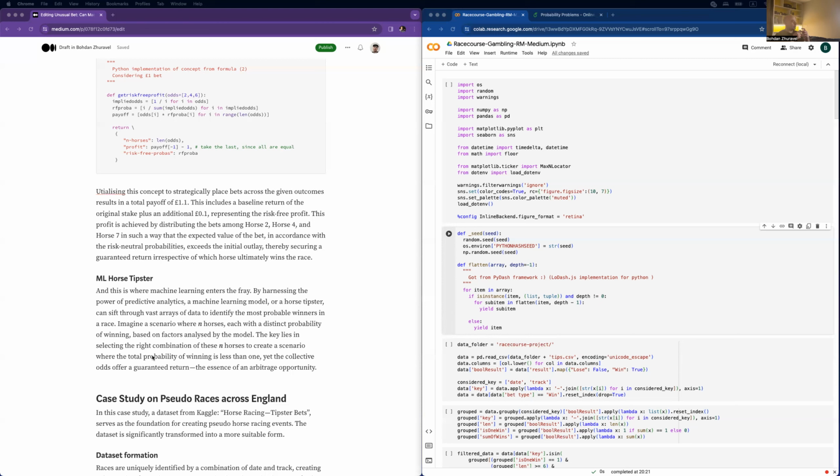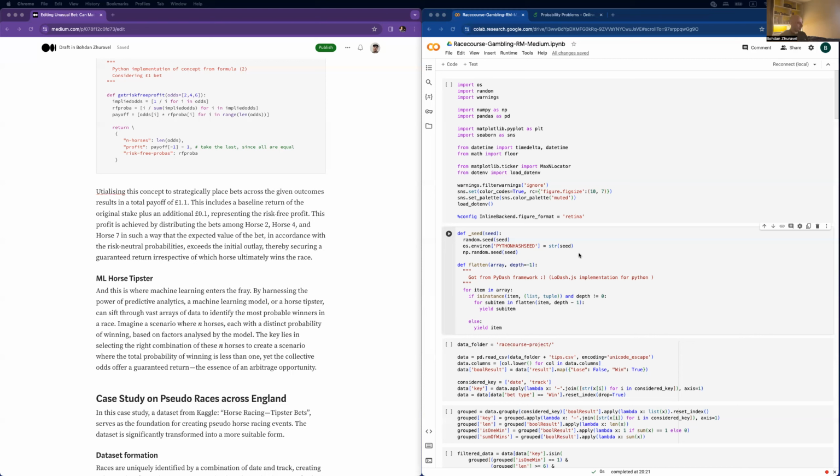Obviously this is a super complicated task, creating this ML horse tipster, so I decided firstly to check what I can get just by simulating some stochastic processes, using probability and simulations to understand whether I should do some machine learning on this or not. And this is why I wrote this article.